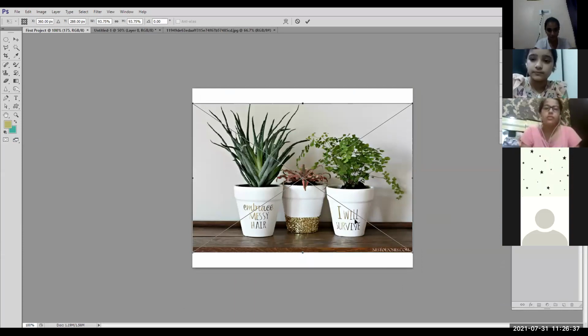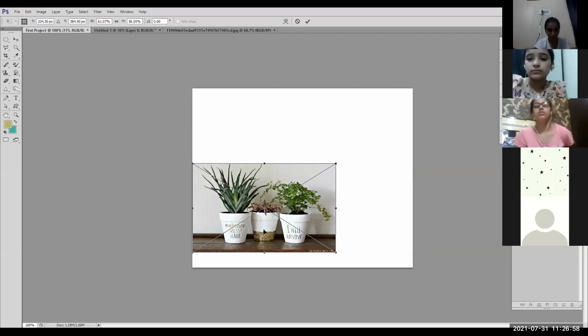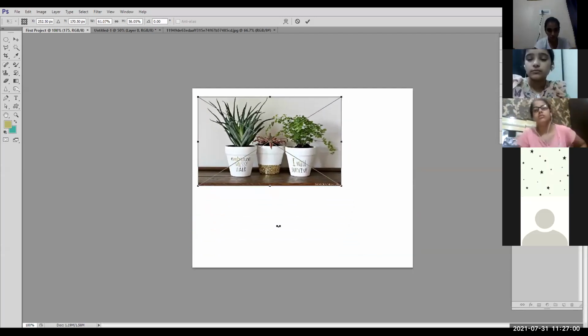This image has been placed on top of the background layer of the file which has already been opened, in a different layer. You can see it is in a different layer. The background layer is different, and this layer is different.